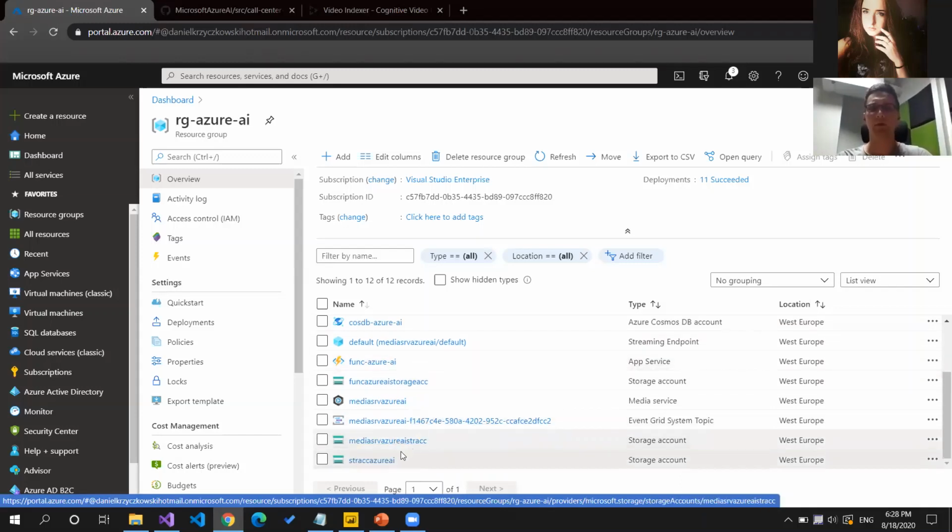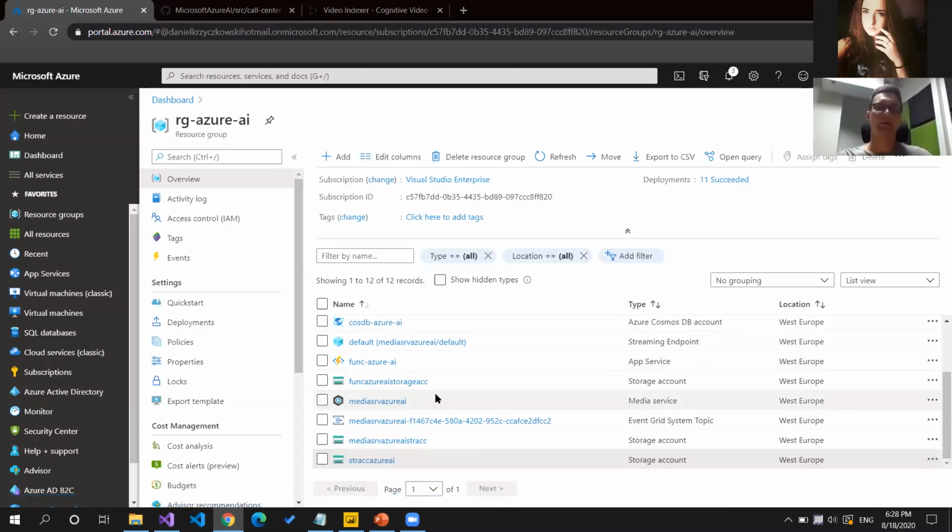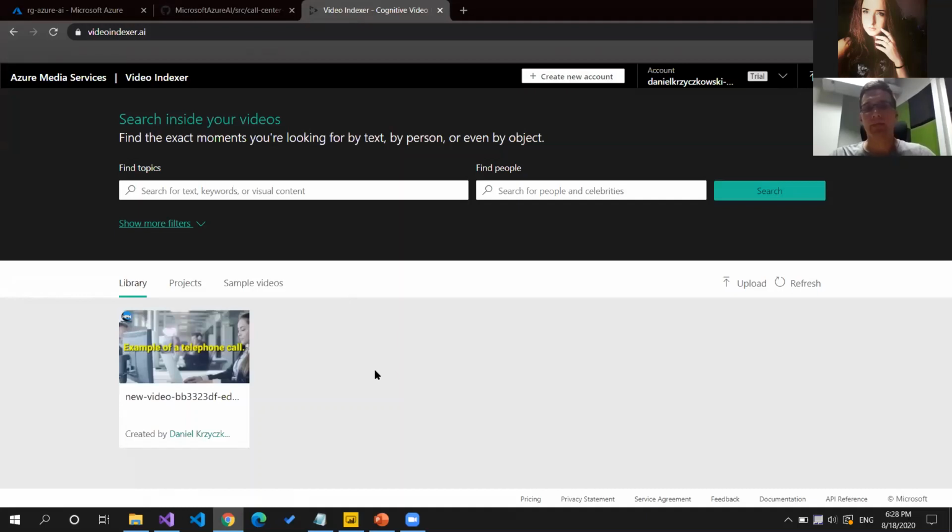And you will also notice Azure Blob Storage for storing those different kinds of files. And also there is a video indexer with Azure Media Services. It's very important to mention that video indexer requires you to create an Azure Media Services instance in the Azure portal where you have your Azure subscription.